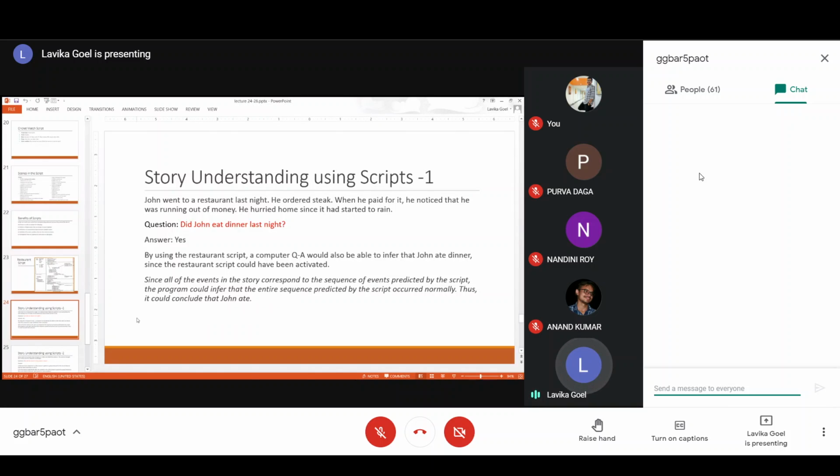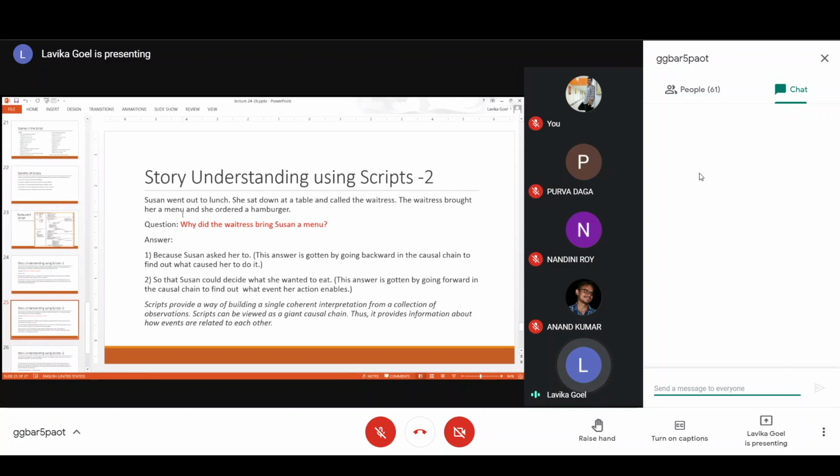Now one more question. Suppose you have this kind of story. Suzanne went out to lunch. She sat down at a table and called the waitress. The waitress brought her a menu and she ordered a hamburger. So the question is, why did the waitress bring Suzanne a menu? Is it written anywhere? In the story, it is written that she sat down at the table and called the waitress, and the waitress brought her a menu.